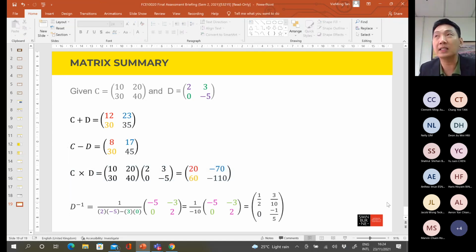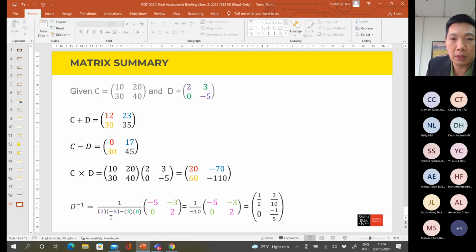Lastly is the inverse matrix. Let's say we want to calculate the inverse of matrix D. How to get the answer? We have to use the formula of 1 divided by the determinant of matrix D. How to get the determinant of matrix D? You have to use this value, A multiplied with D.